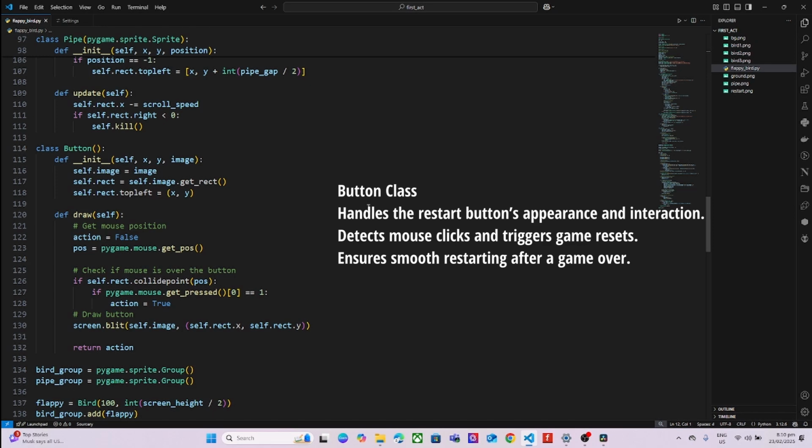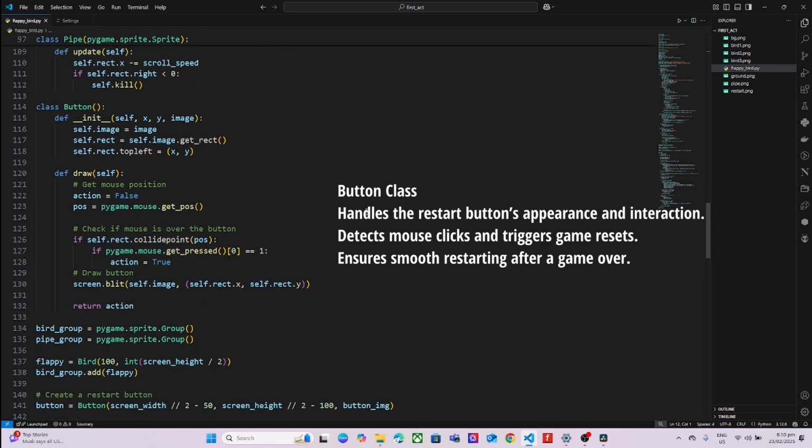The button class creates the restart button. It detects mouse clicks and triggers the reset game function after a game over.